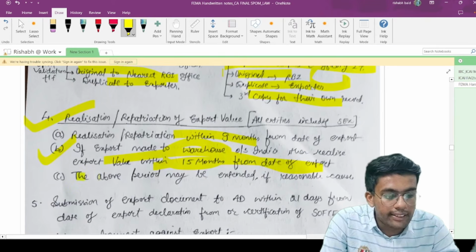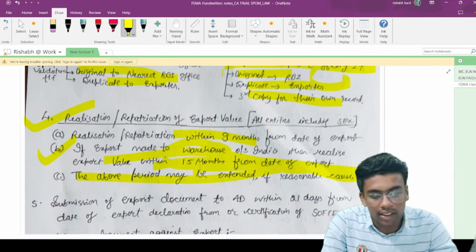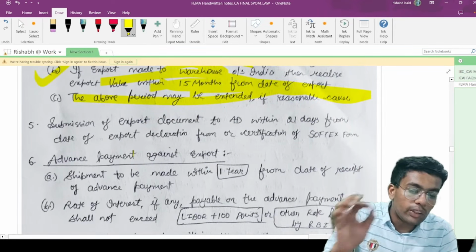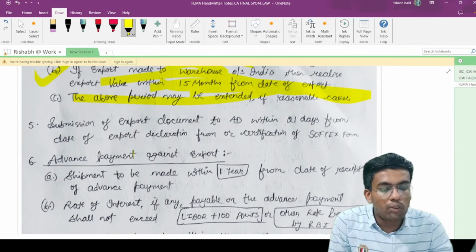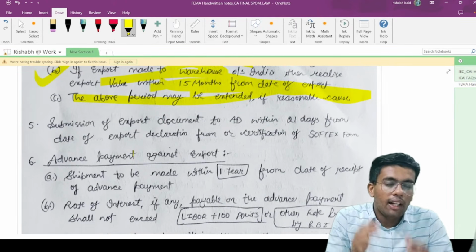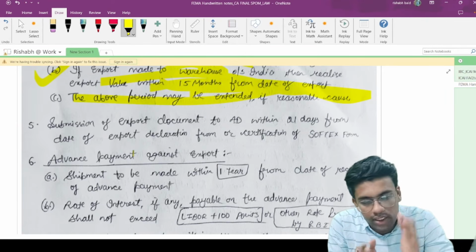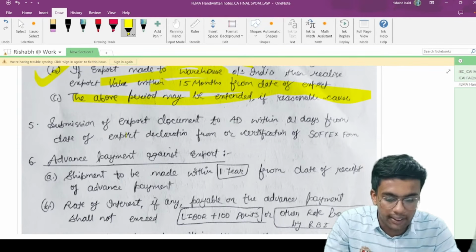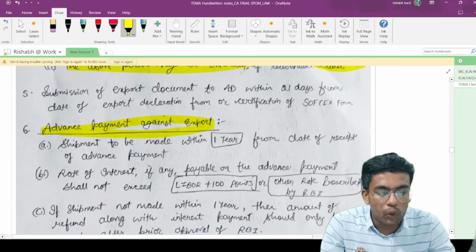This period may be extended if there is a reasonable cause and an application is made to the AD Category 1 banker. Now, submission of export documents to the authorized dealer within 21 days from the date of export declaration form or certification of export form. Whenever the certification of export form is provided or EDF is submitted, within 21 days you have to transfer all the documents to the AD banker. Alright. Now, advance payment against export.